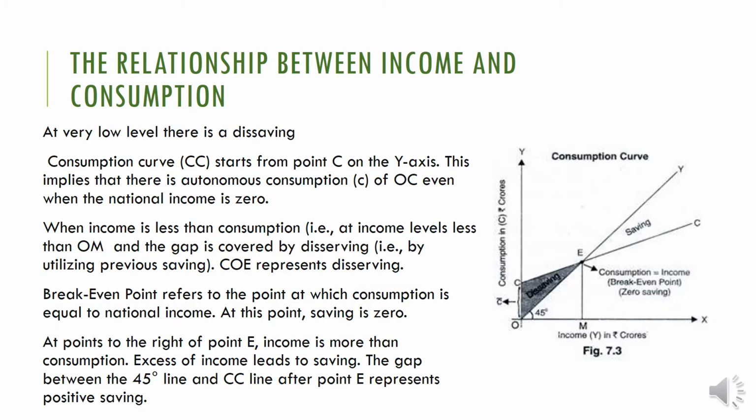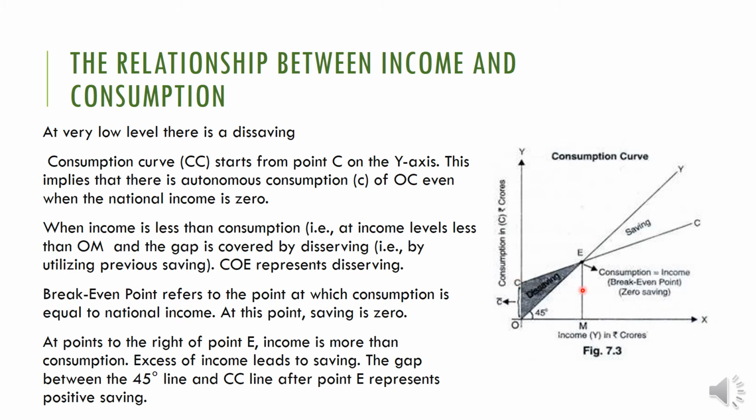Then here comes the relationship between income and consumption. That is the most important portion, which we explained already, the relation between income and consumption. You can see that here this 45-degree line shows what? Income, disposable income, and this C line is called what? Consumption. You can see that even when your income is zero, you have consumption. That consumption is called what? Autonomous consumption. That means we need to consume, isn't it? Whether you have income or not, if you want to survive, you have to be consuming.